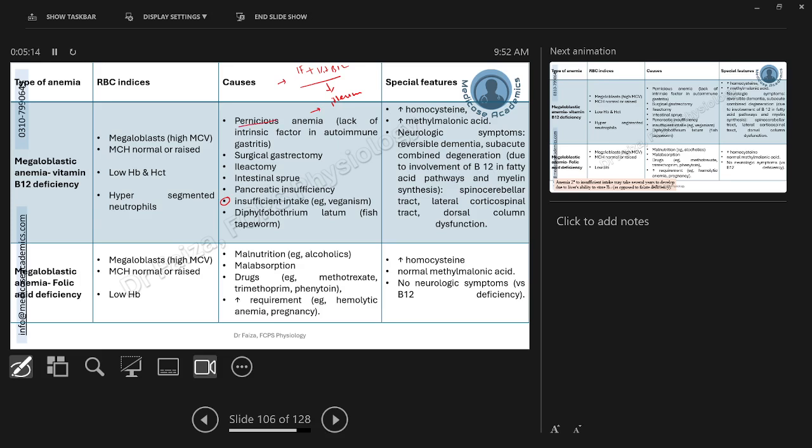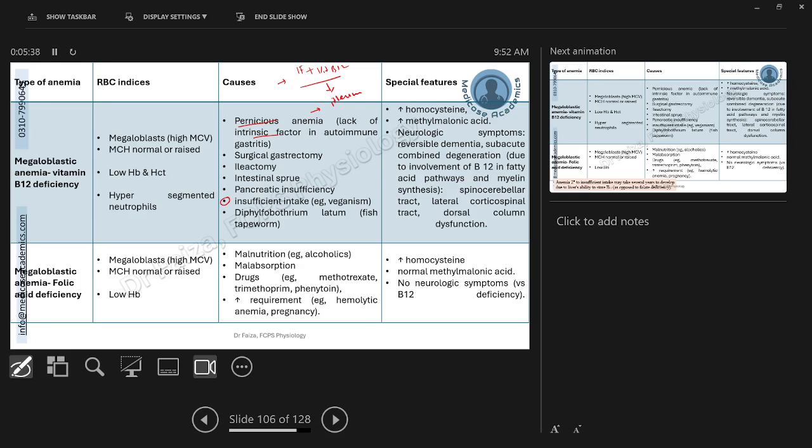Starting from the pernicious anemia, which is an autoimmune disorder of the stomach, leading to the destruction of the parietal cells and hence the deficiency of the intrinsic factor, and the result would be ultimately deficiency of vitamin B12. Similarly, if surgical gastrectomy is done, intrinsic factor would be unavailable and B12 absorption would be impaired.